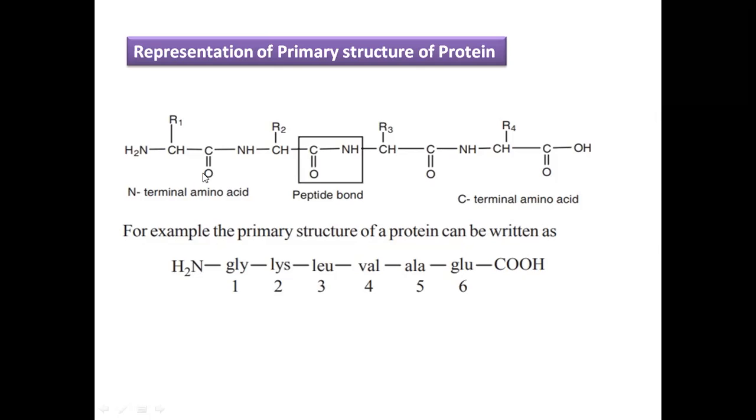And all these amino acids which are linked here by the peptide bond, peptide linkage, are represented by the three letter symbols of the amino acids. These three letter symbols are separated by dash, and NH2 is to the left side and C double bond OH group is written to the right side. So this is a representation for the primary structure of protein.